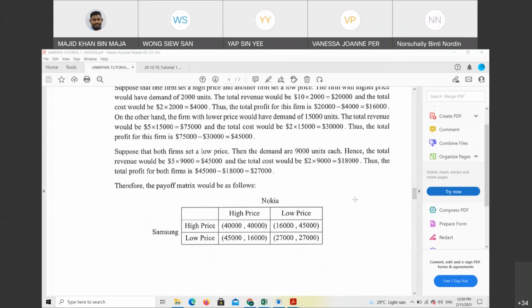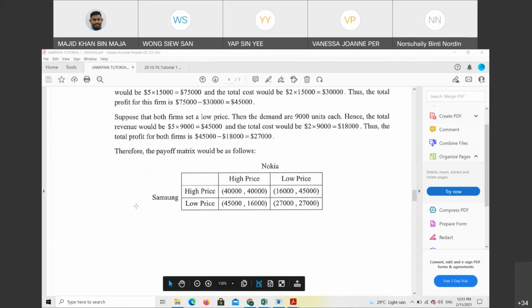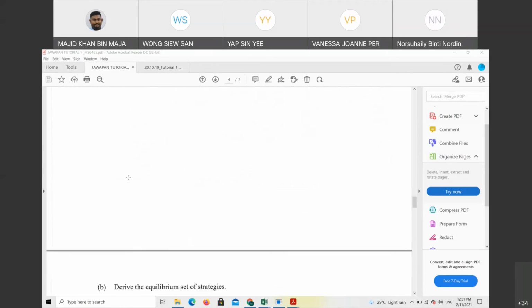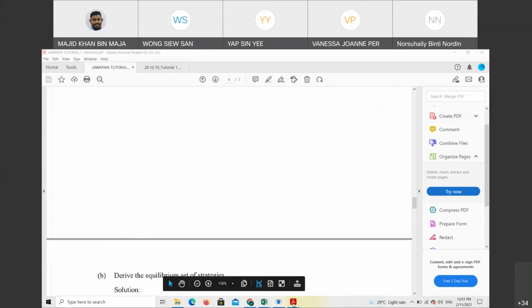Is it hard? No, right? So it means that for high and high you get 40 and 40, because you split evenly. Same for low and low, you split evenly, 27, 27. High for Samsung, low for Nokia, 16 and 45. The other way around is if Nokia sets high and Samsung sets low. So this should be what you get. We still have 9 minutes, so let's look at the second question.